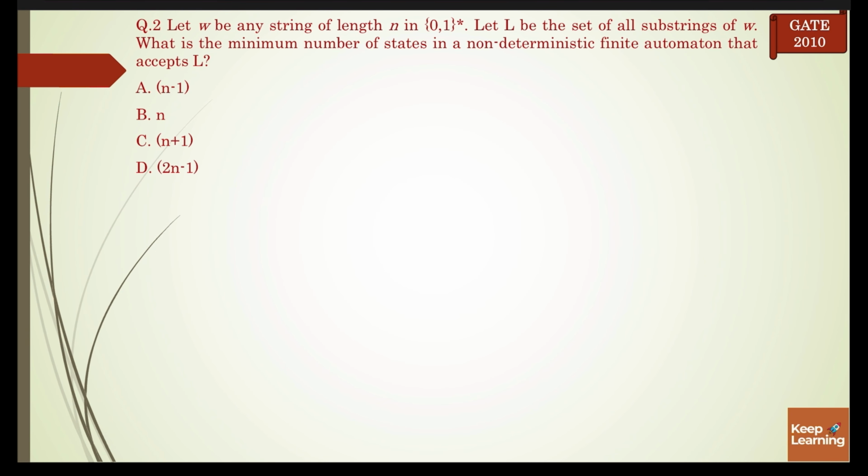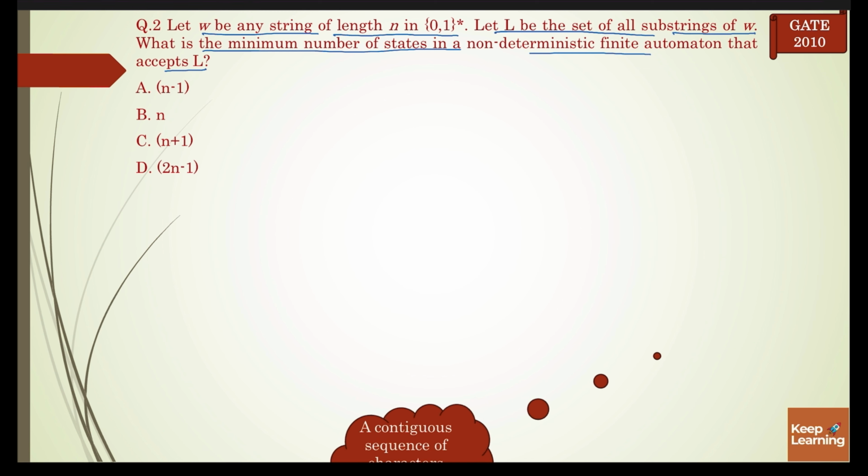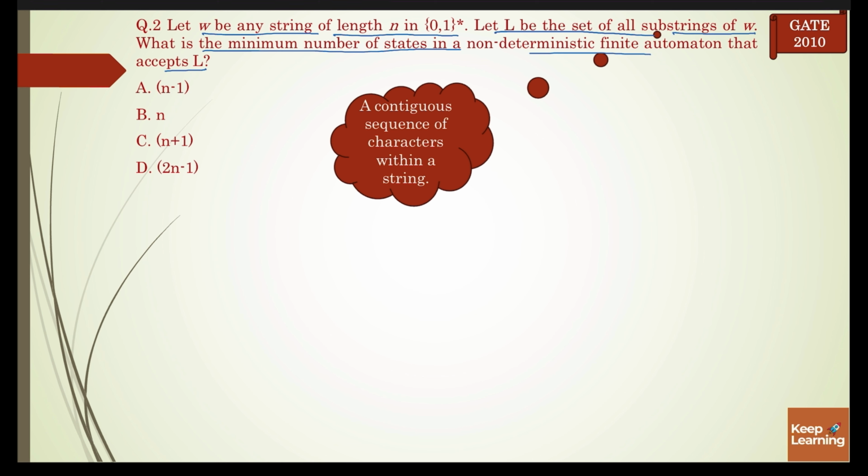Our next question is, let W be any string of length n in (0+1)*. Let L be the set of all substrings of W. What is the minimum number of states in a non-deterministic finite automaton that accepts L? So first we see what a substring is. A substring is a contiguous sequence of characters within a string. Let's take some examples.